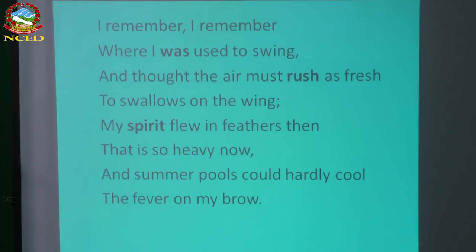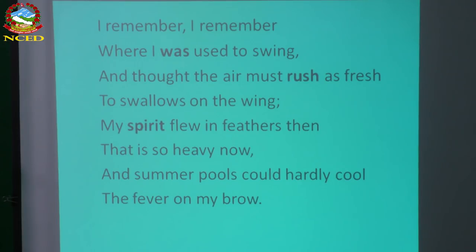I remember where I used to swing. Remember one thing, this poem, Past and Present, has been published elsewhere with the same title, I Remember, I Remember. This is the title of the poem as well. But here in this poem right now, we are given a different title, that is Past and Present.